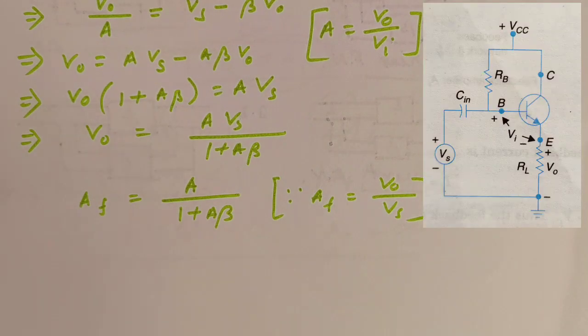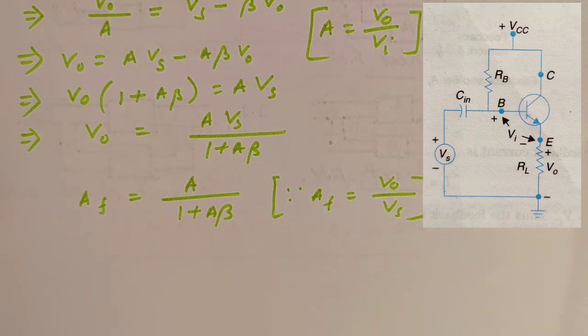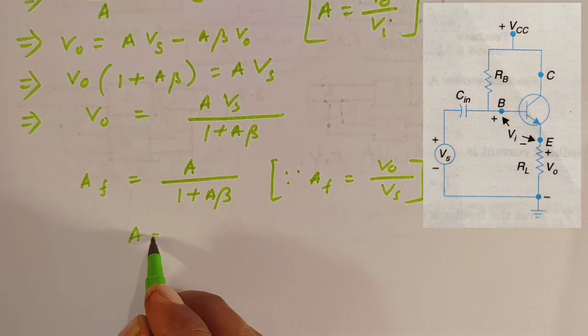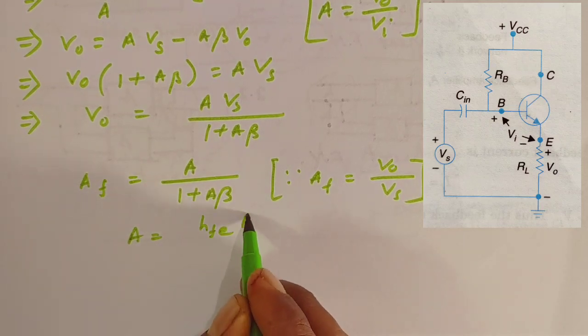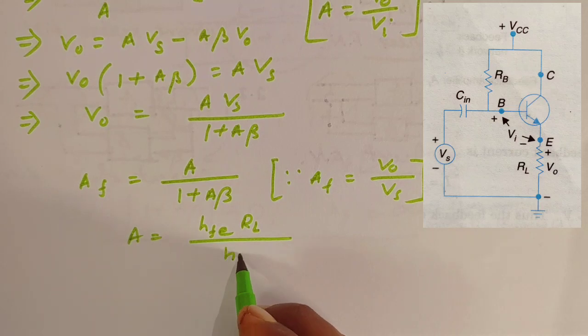Now follow the second figure, where the transistor is in CE configuration, that is common emitter configuration, where Vi is between points B and E. RB is the input resistance, and we are measuring the output voltage across E and downside. For this configuration you have to remember that A equals HFE RL divided by HIE.